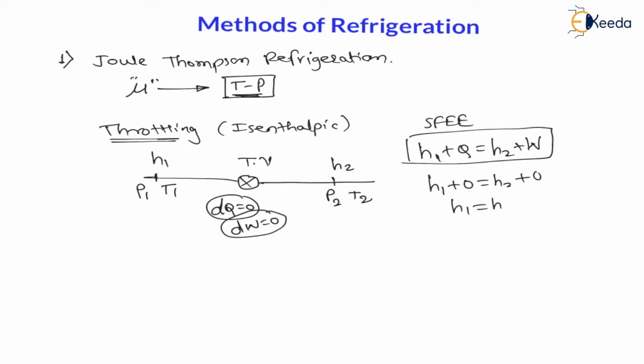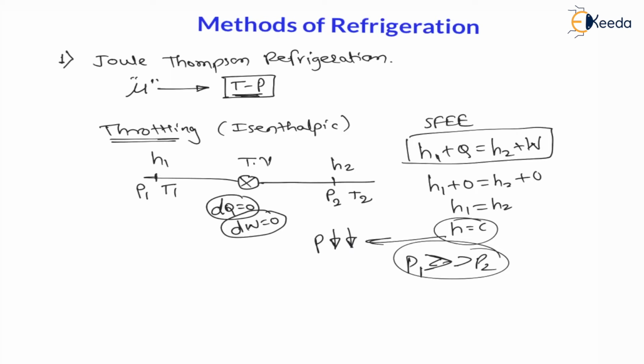Therefore H1 is equal to H2. Therefore enthalpy is constant, and the throttling process is also called an isenthalpic process. And my dear students, during throttling pressure always decreases and enthalpy always remains constant. That means P1 is more than P2. This is the throttling process and enthalpy is constant.